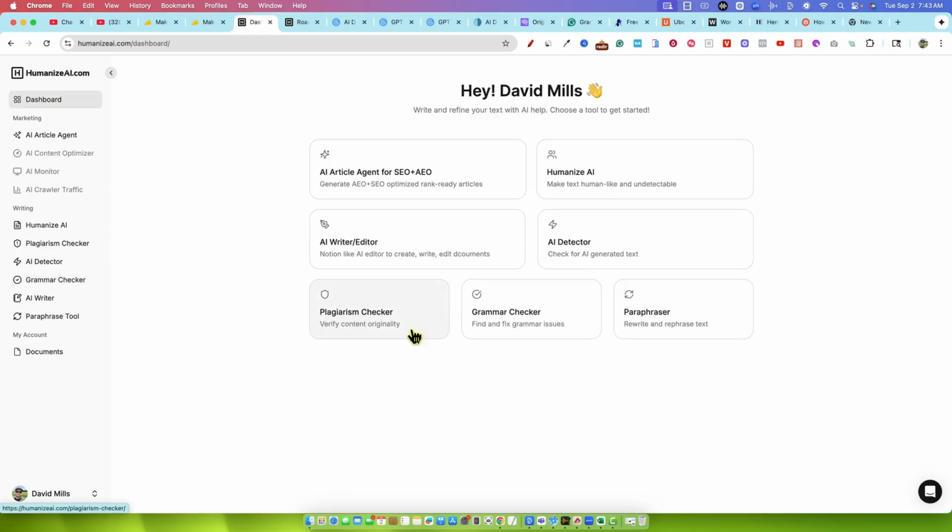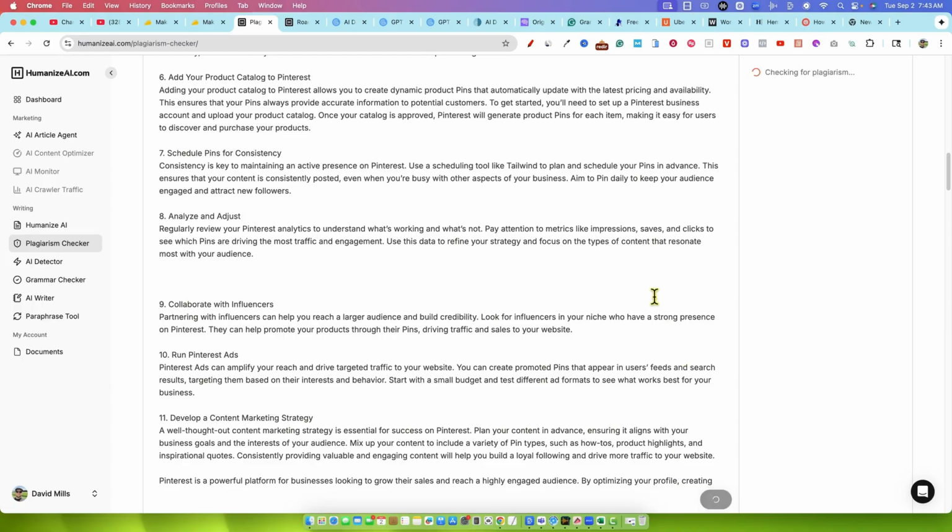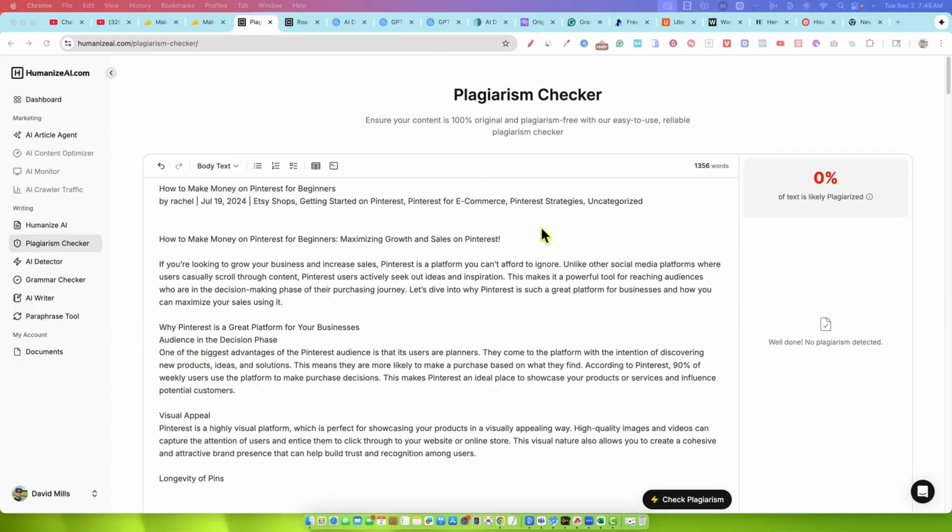Let's go back over to the dashboard. Plagiarism checker right over here. We'll paste that same article in real quick and we'll push check plagiarism. I just want to show you all the features of the tool. Okay, so out of all the tools, the plagiarism checker does take the longest. I would say that took at least 3 minutes or so. And when you're sitting here recording a video, it seems like a lifetime. That tool definitely takes the longest.